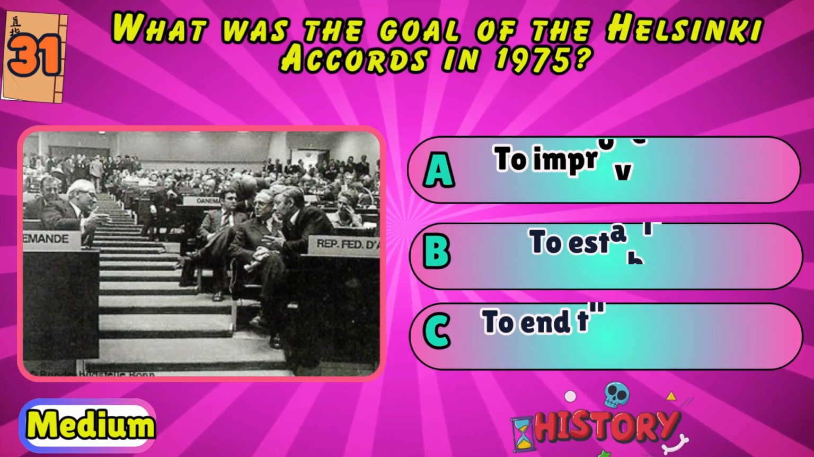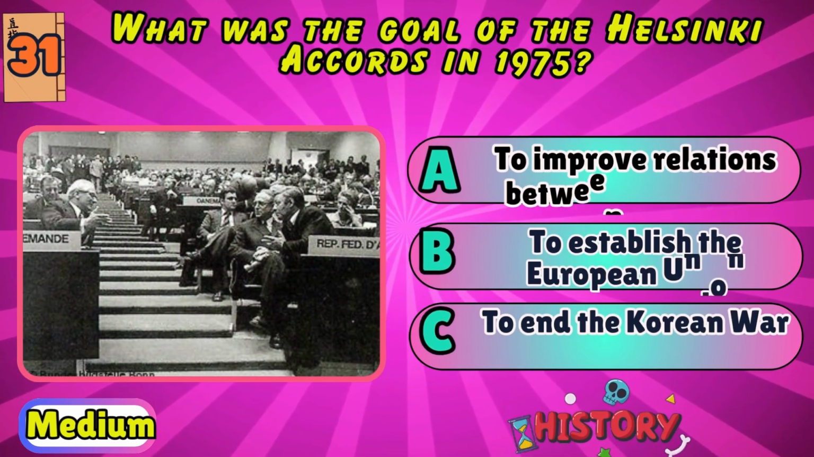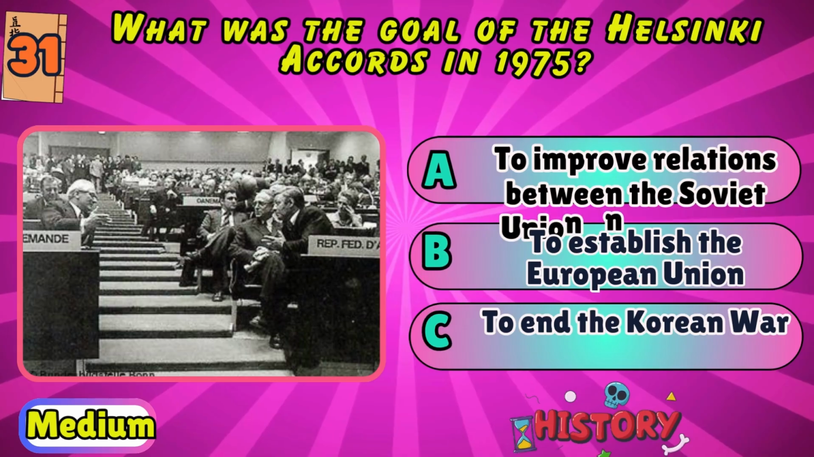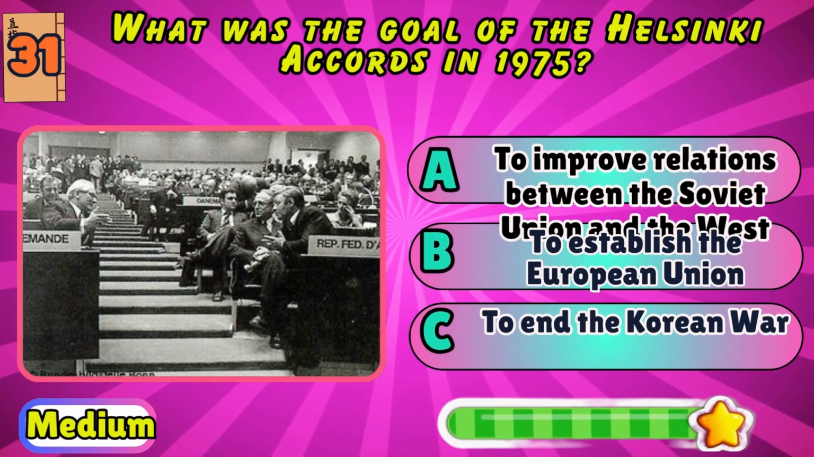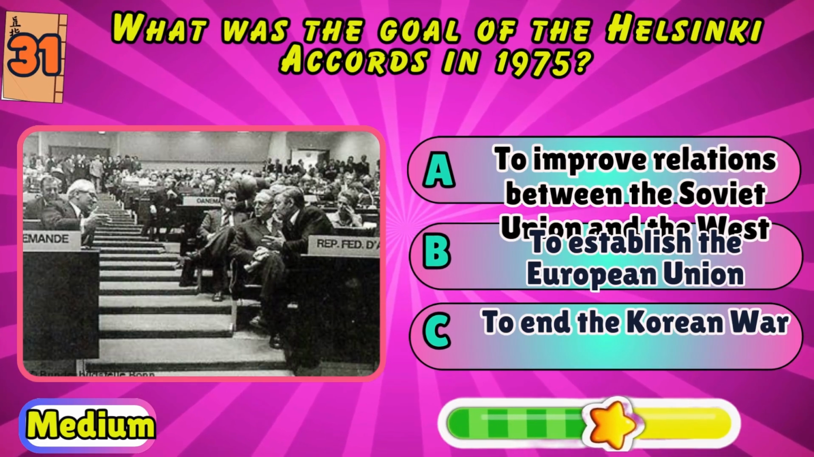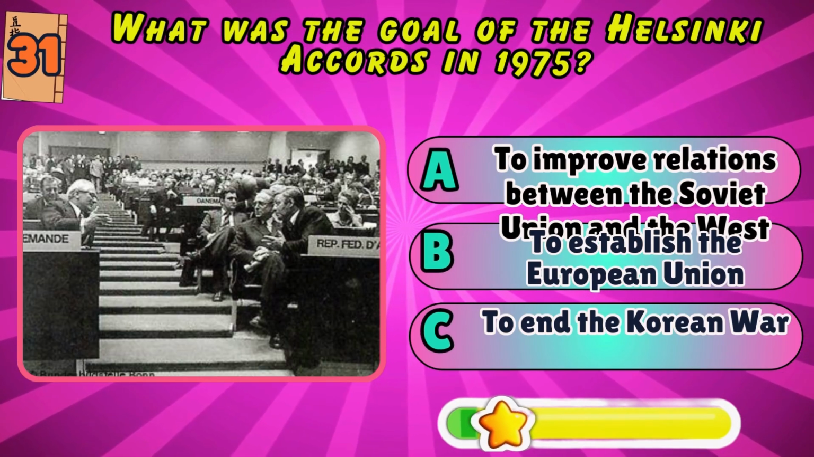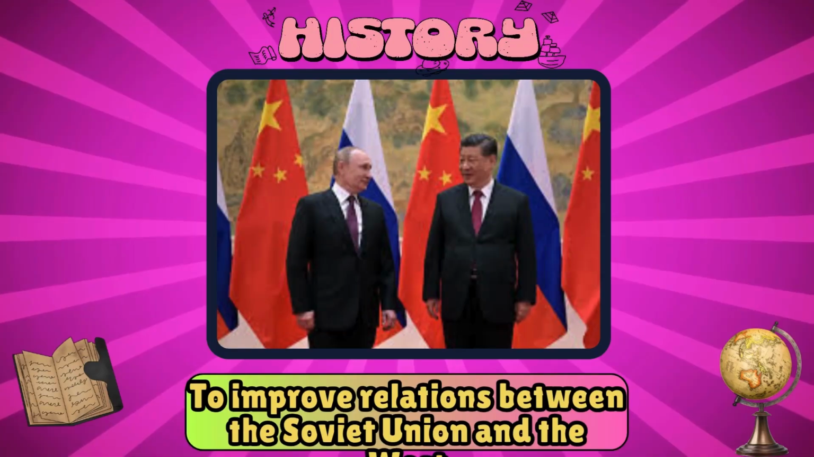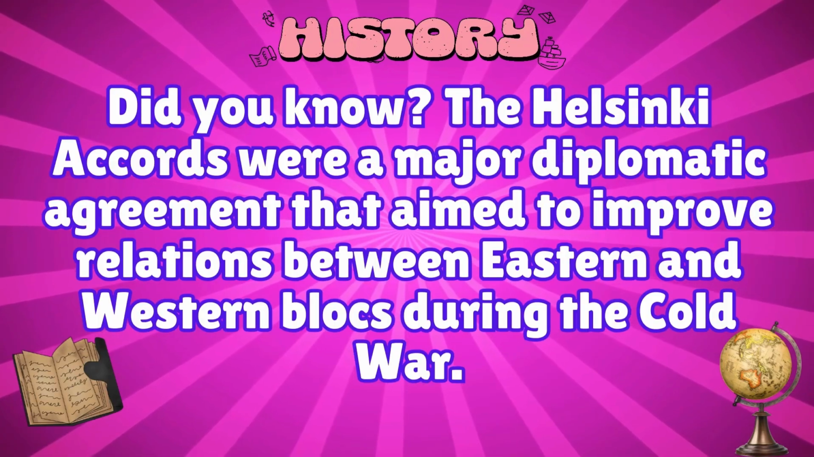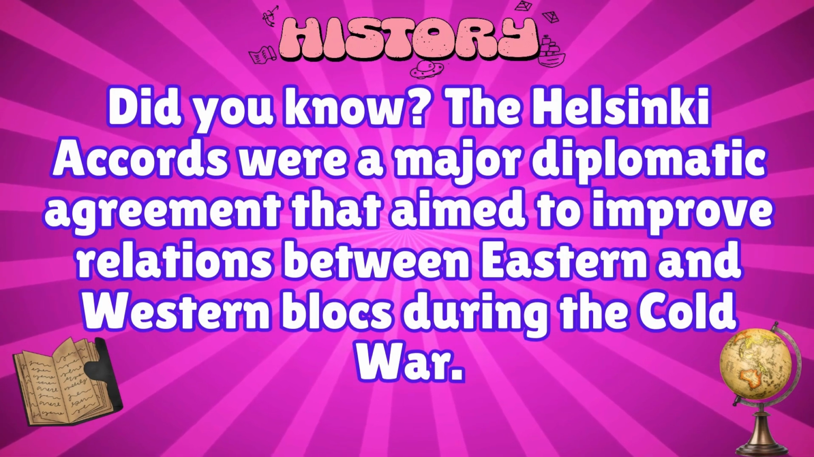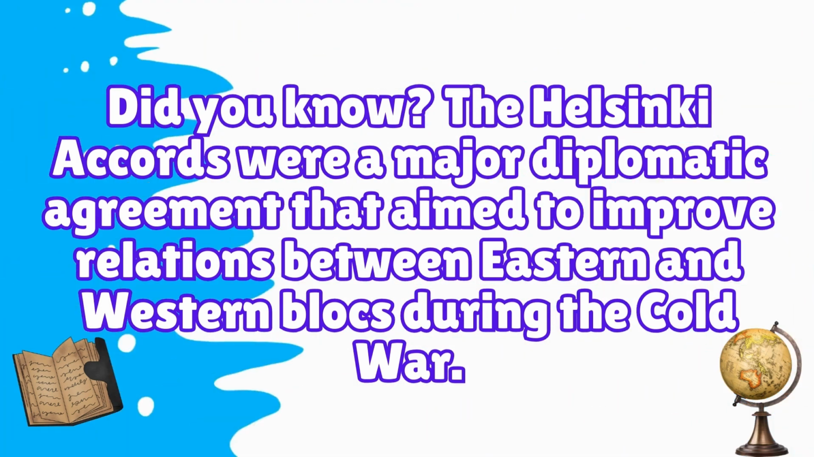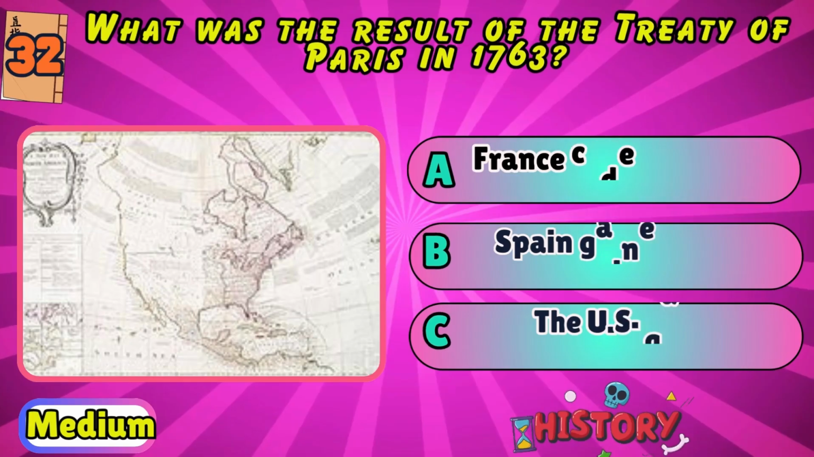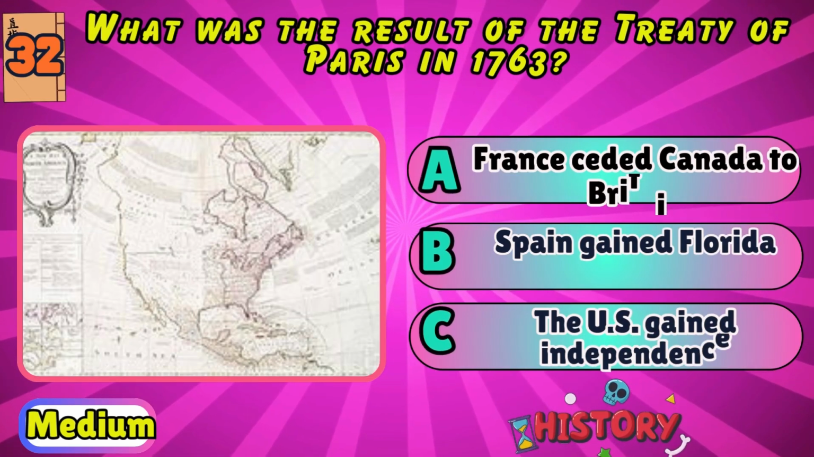What was the goal of the Helsinki Accords in 1975? To improve relations between the Soviet Union and the West, to establish the European Union, or to end the Korean War? To improve relations between the Soviet Union and the West. The Helsinki Accords were a major diplomatic agreement that aimed to improve relations between Eastern and Western blocs during the Cold War.